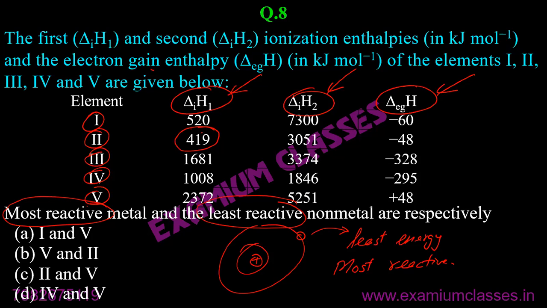419 is the energy which is the least one amongst all these. For the second element, hence the second element will be most reactive. Now there is only one option which has the second element as most reactive, that is C. So you don't need to see for the least reactive non-metal. Now there was a hint. There was a metal, and metals are reactive when they lose electrons. That's why we considered only ionization enthalpy. We did not consider electron gain enthalpy. Everyone should be clear about it.